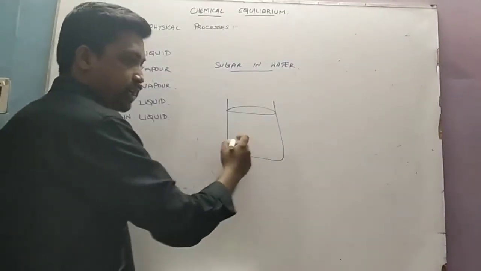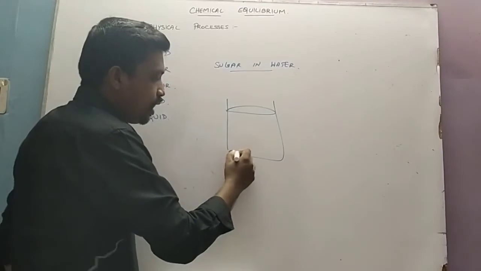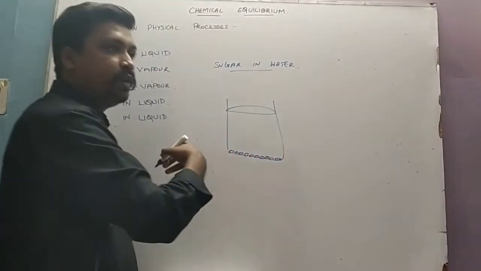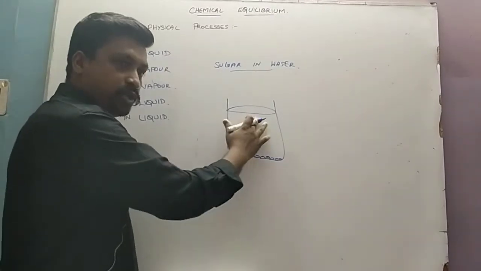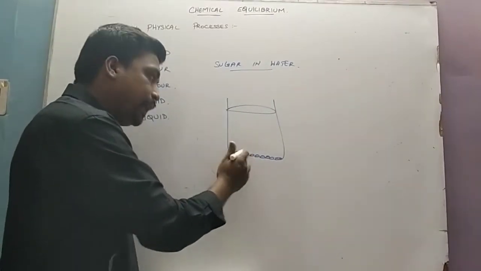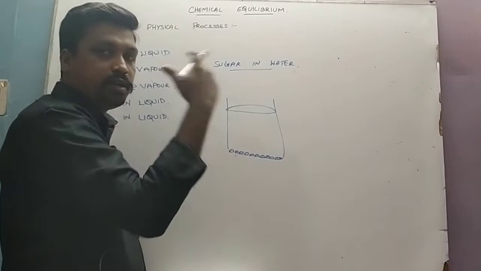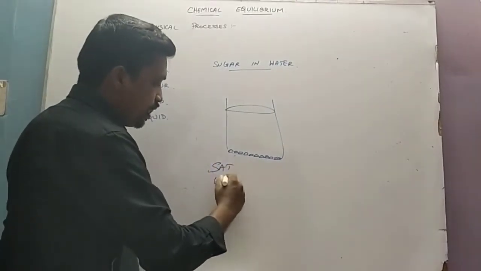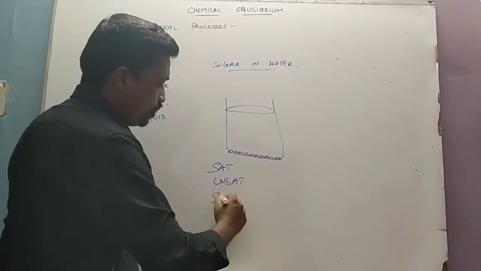See, consider, take water and add sugar. After saturation, if we add sugar, it will settle at the bottom. Now it is called a saturated solution. When we heat, this also will dissolve. That is called a supersaturated solution. So there are three types of solutions: saturated, unsaturated, and supersaturated.